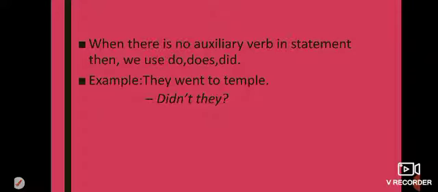When there is no auxiliary verb in the statement, then we use do, does, did. Means when our statement does not have is, am, are, etc., then we use do, does, and did. For example, they went to temple. So here is no auxiliary verb, so we use did. According to the statement, our statement is past, then we use did, didn't, and then subject they, and then question mark.